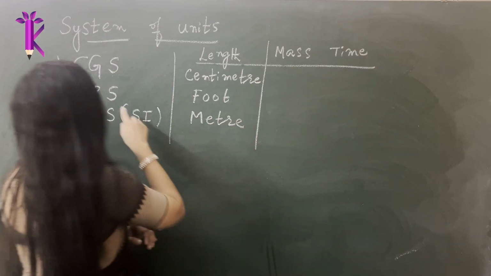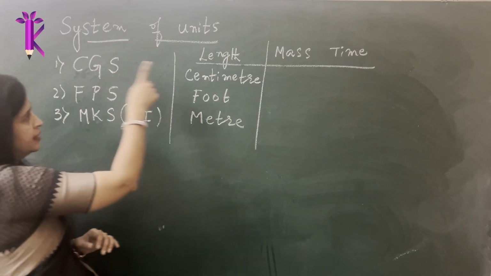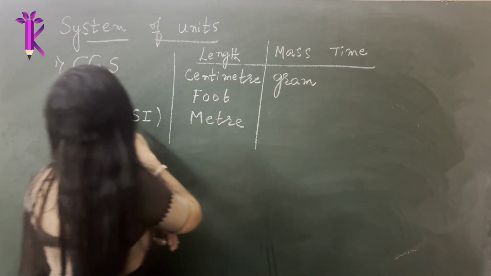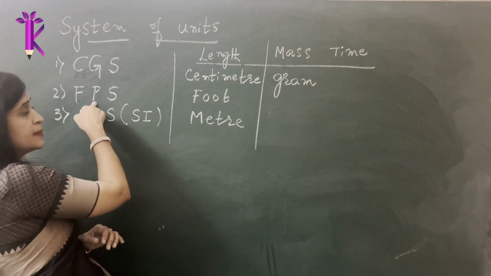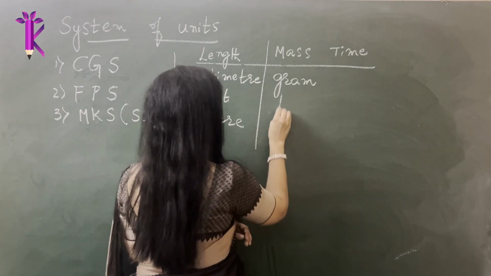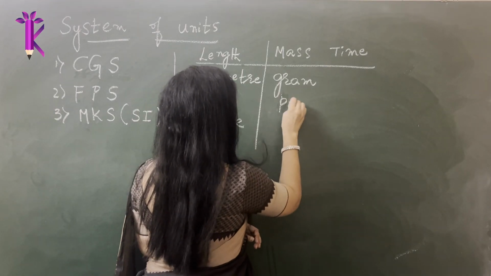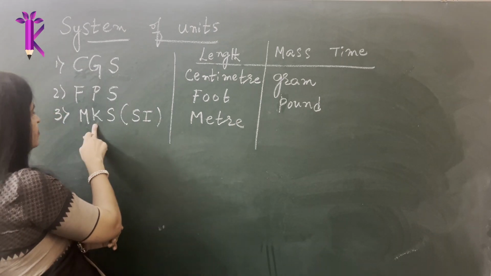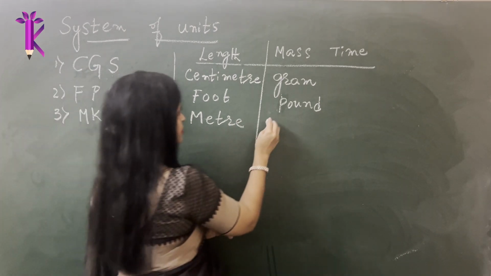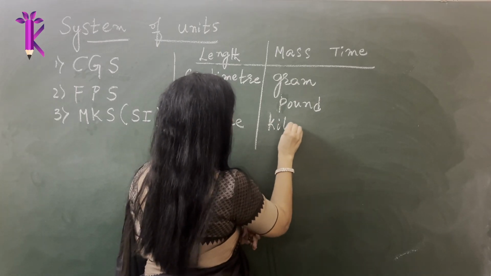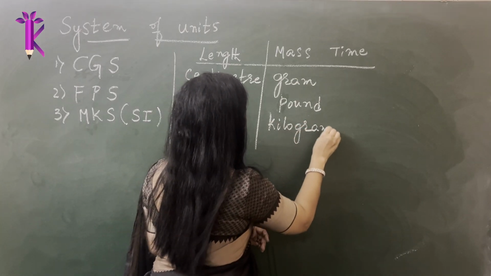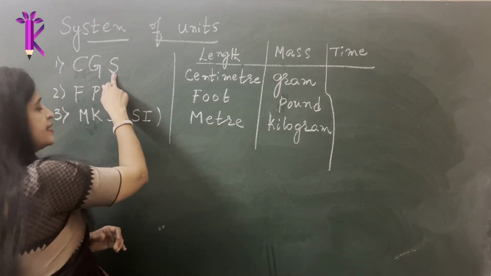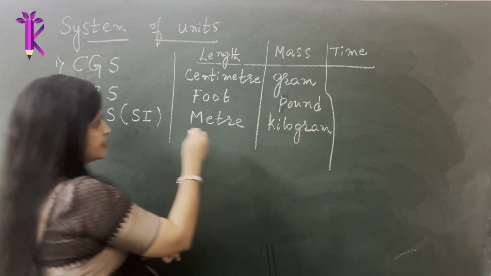Whereas mass was measured in grams in the CGS system. In the FPS system, the P stands for pound, so mass was measured in pound. Whereas in the MKS or the SI system, K stands for kilogram, so the physical quantity mass was measured in kilogram. The last but not the least is time. S stands for second in the CGS system.